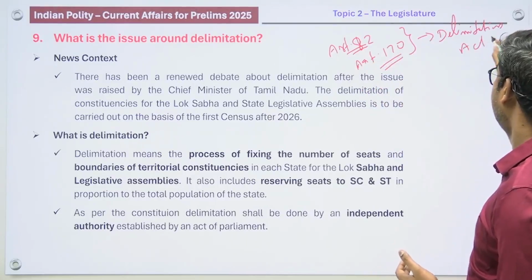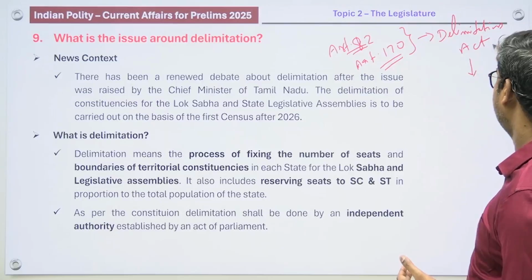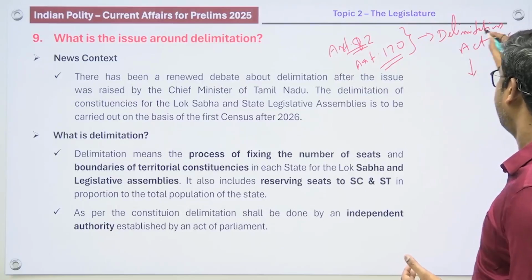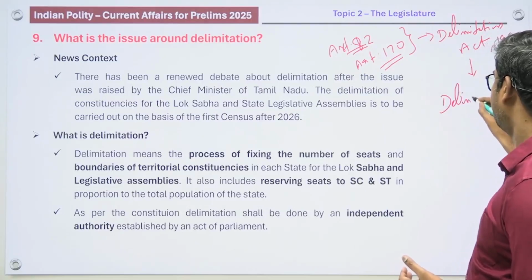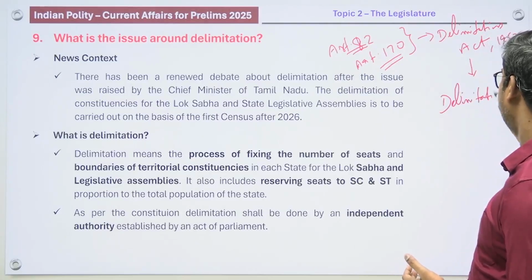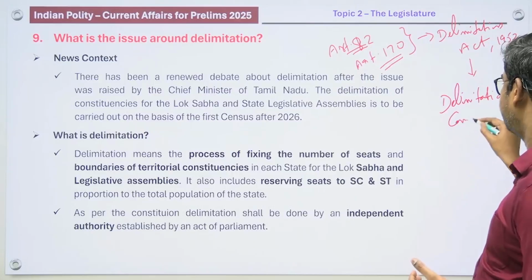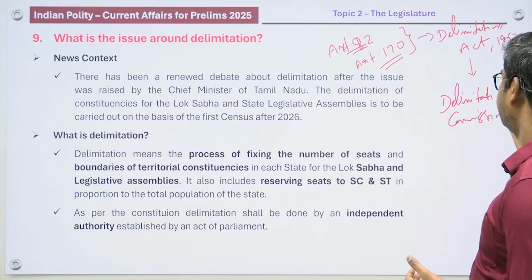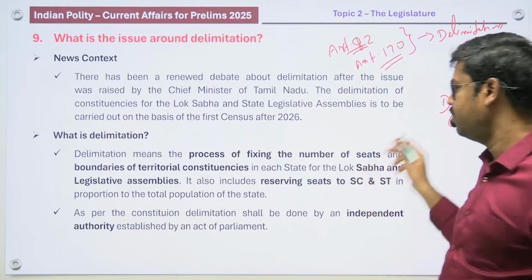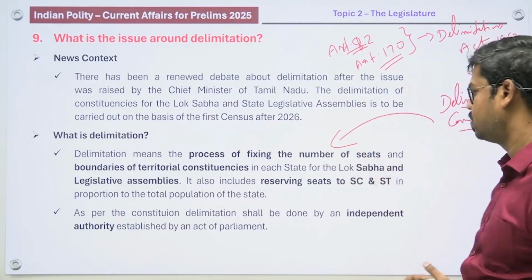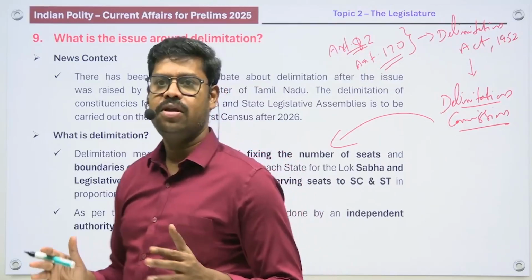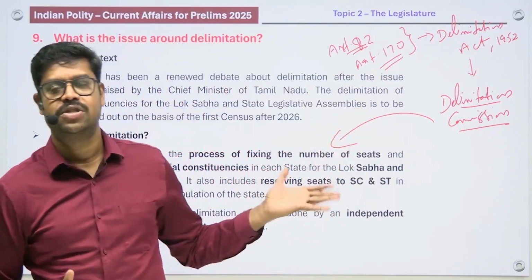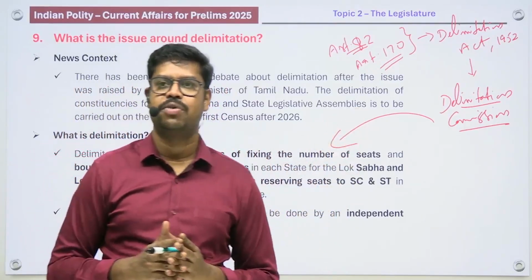According to the provisions of these articles, the parliament has enacted what is called the Delimitation Act. As per the Delimitation Act, the first one was passed in 1952, and the Delimitation Commission was established. Today, who is doing all these things is the Delimitation Commission. This Delimitation Commission is a statutory body which is entrusted with all these three responsibilities, and it is an independent authority which will perform all these functions. So this is the basic thing that you have to keep in your mind.